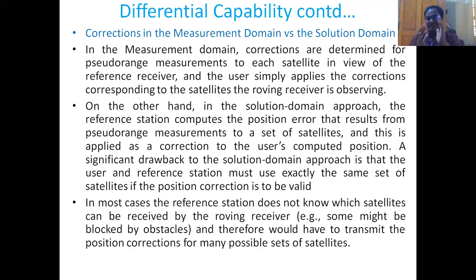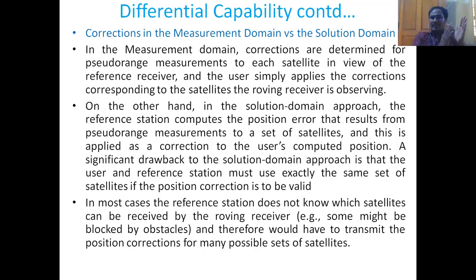But there are two things existing. In most of the cases, the reference station does not know which satellites can be received by the roving receiver, and therefore would have to transmit the position corrections for many possible sets of satellites.